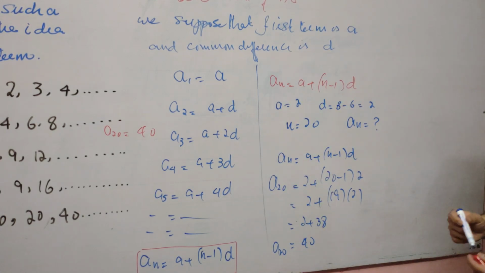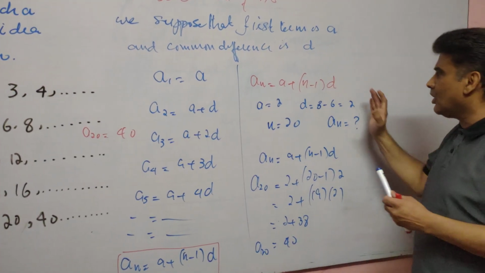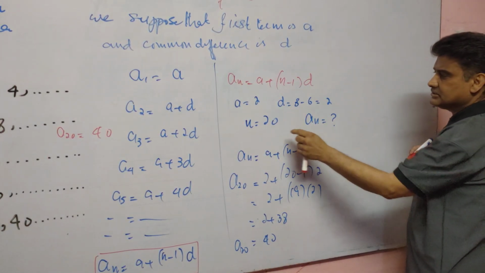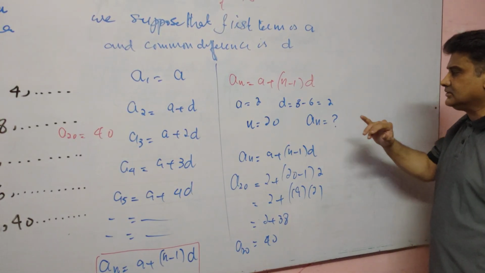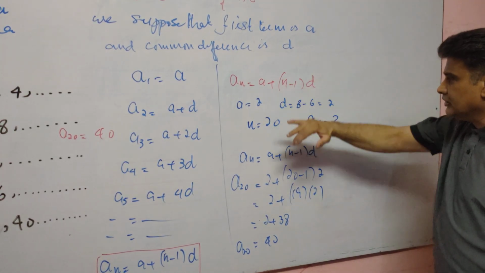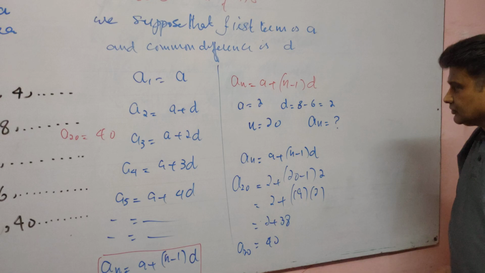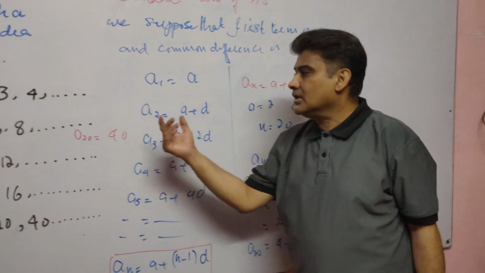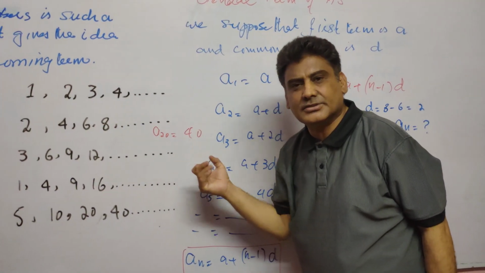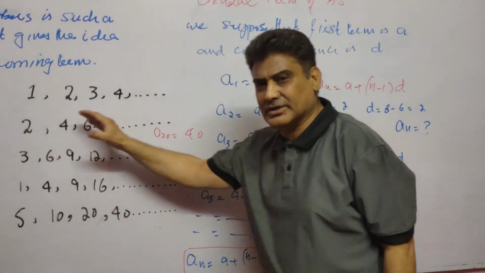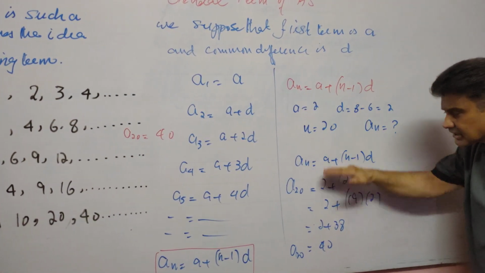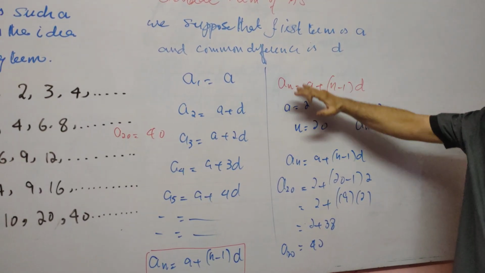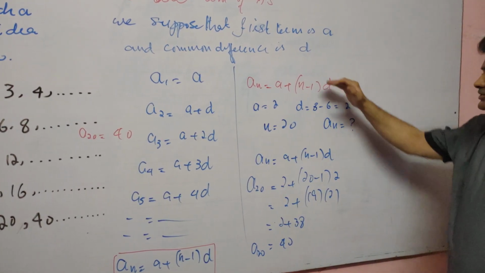Okay? We have no idea about the whole sequence. We are just given the first term, the common difference, and n, the number of the term. We have to find the 20th term, so we use this formula. The 20th term of this sequence is 40. Without knowing any sequence, we can find the missing number among these four numbers. If any three numbers are given here, we can find the fourth missing number by using this formula.